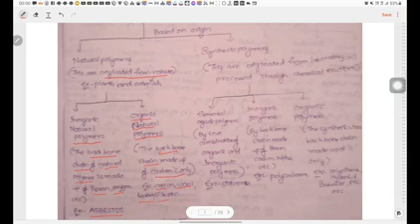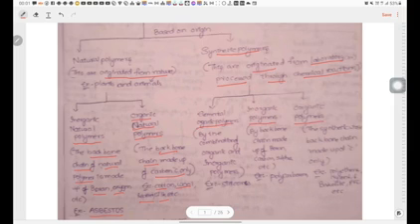And now I am going to explain what synthetic polymers are. Synthetic polymers originate in the laboratory, processed through chemical reactions. The synthetic polymers are manufactured in the laboratory by using chemical reactions. The synthetic polymers are again classified into three types: elemental organic polymers, inorganic polymers, and finally organic polymers.